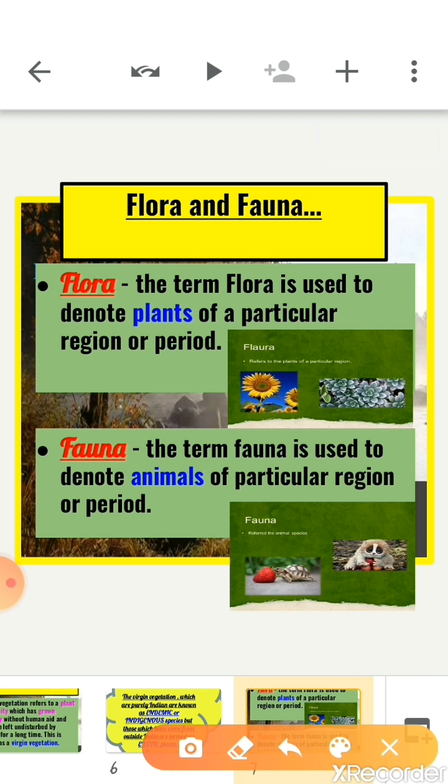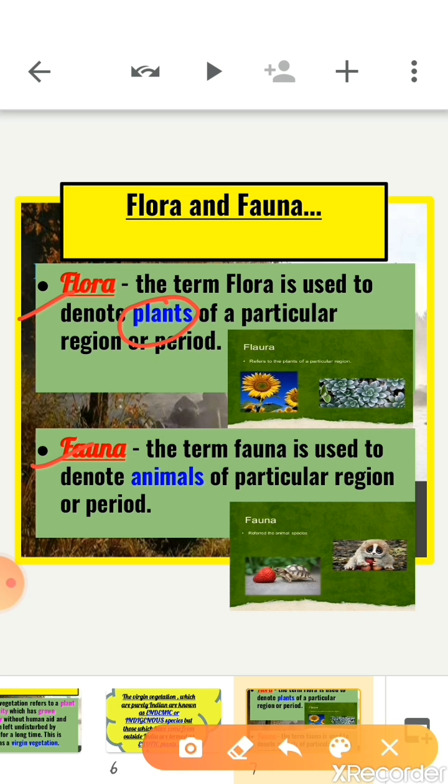Now just tell me, what do you understand by the terms flora and fauna? The term flora is used to denote plants of a particular region or period.